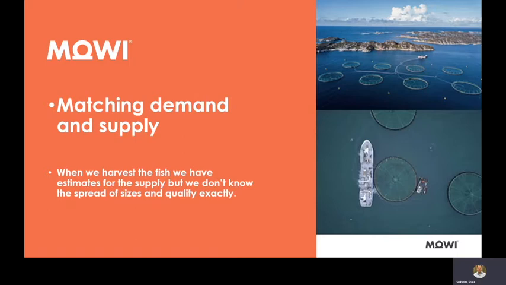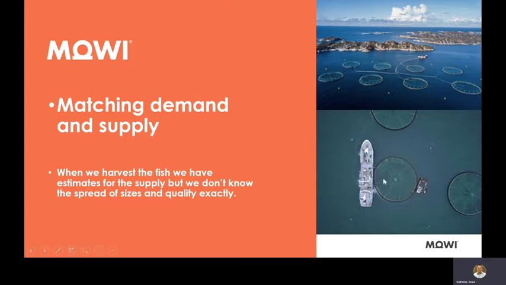So we keep the fish in pens in the sea, and there are around 200,000 salmon in each and every one of these. And we do planning to make sure we harvest in the best possible way. You have a harvest plan that tells you which farm and which pen should be harvested on that particular day and where that fish should be delivered for processing.